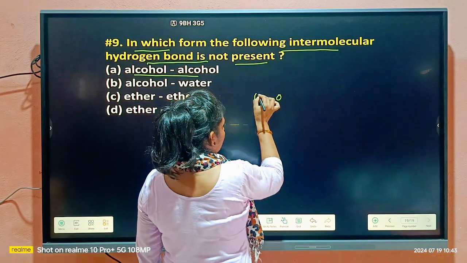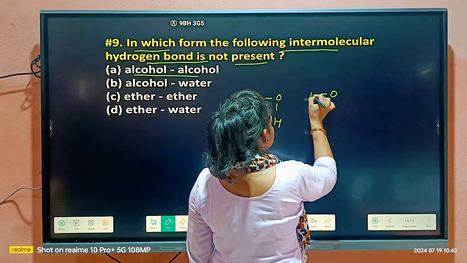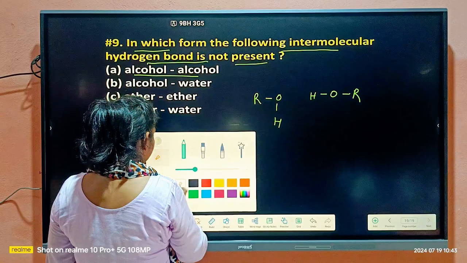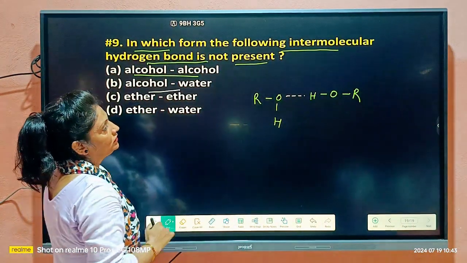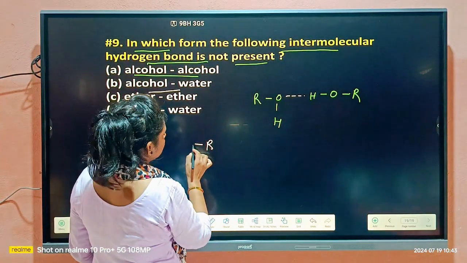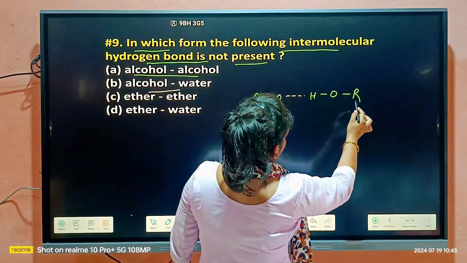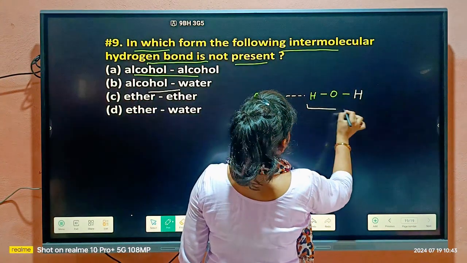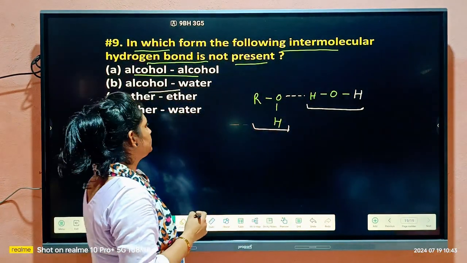If we have one molecule of alcohol and another molecule of alcohol, then they form hydrogen bonding between them. Alcohol and water also form hydrogen bonding. If I take hydrogen here, this is water and this one is alcohol. They also form hydrogen bonds between them.